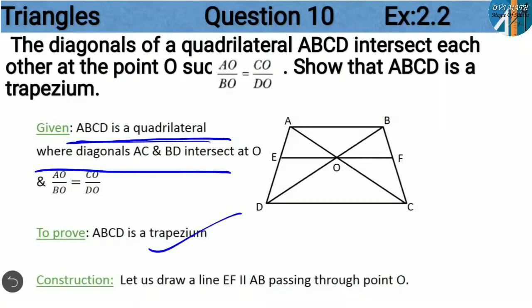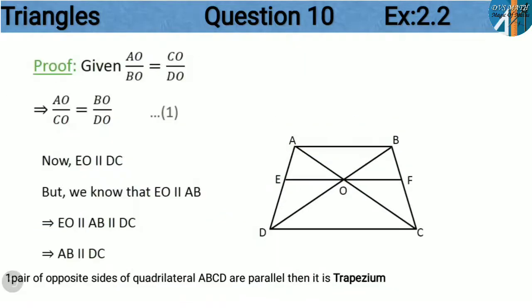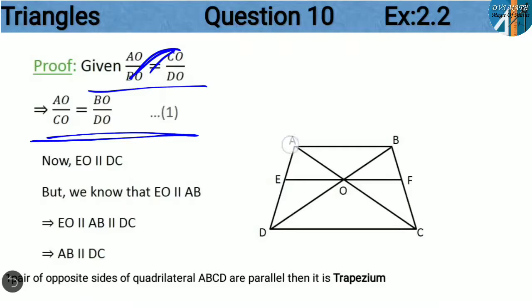Here also, draw a line EF, the same construction as you did in the 9th problem. So EF is parallel to AB. Next, we write the given part, that is AO by BO is equal to CO by DO. Again, what you have to do? Cross multiplication. Take CO here, send BO there. So AO by CO is equal to BO by DO. These two are equal here, so take it as equation 1.